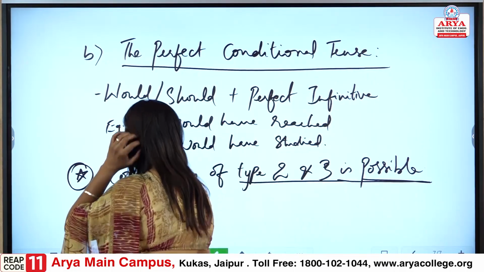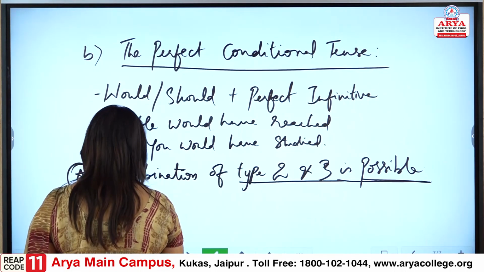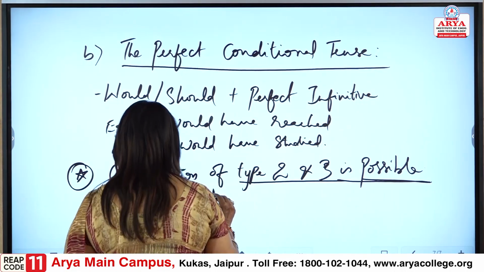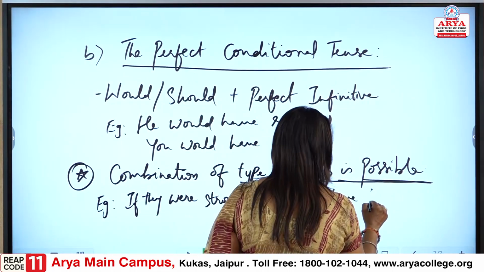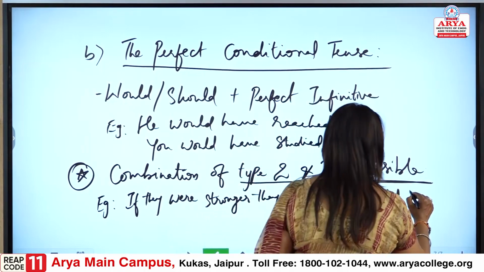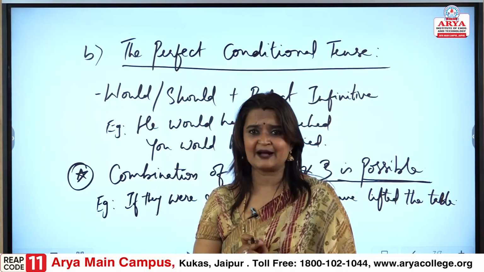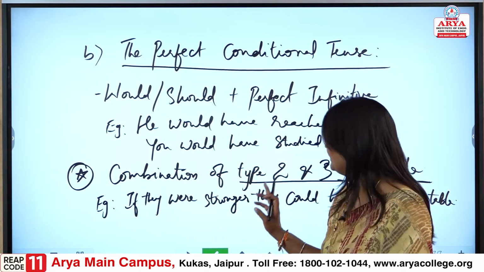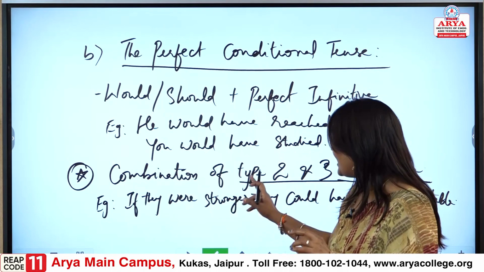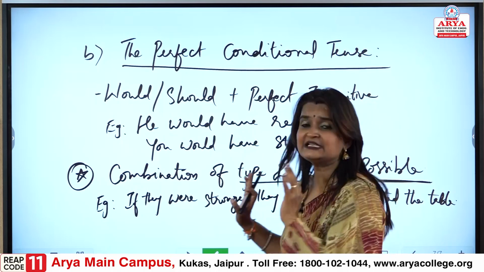Let me give you an example for this. If they were stronger, they could have lifted the table. We have studied in type 1, type 2 are different examples, but now again this can be combined. This could be one. If they were stronger, they could have lifted the table.